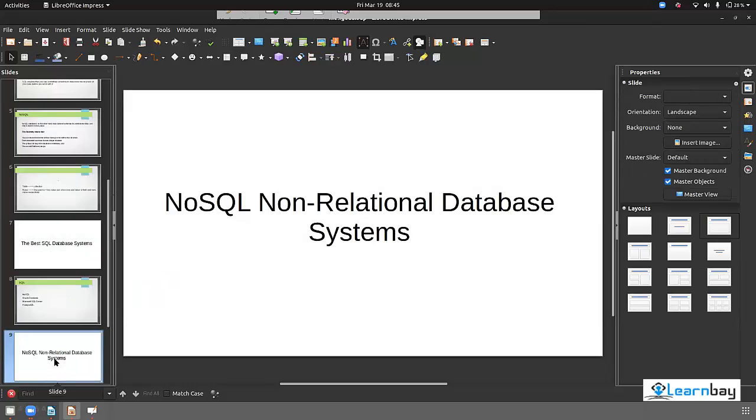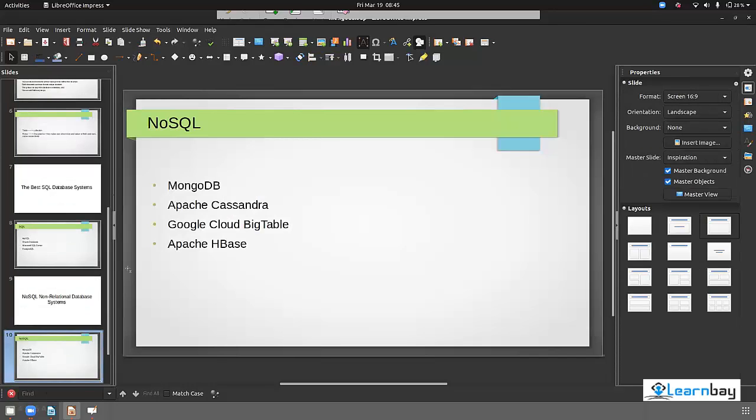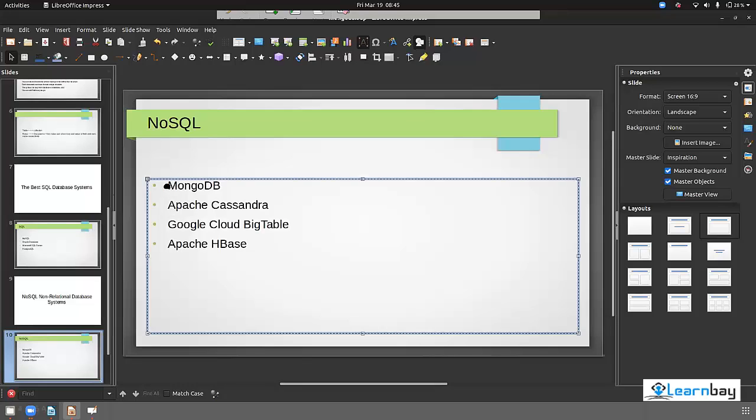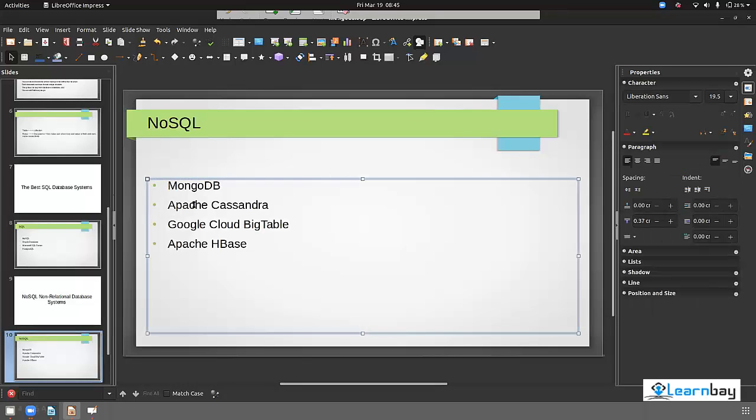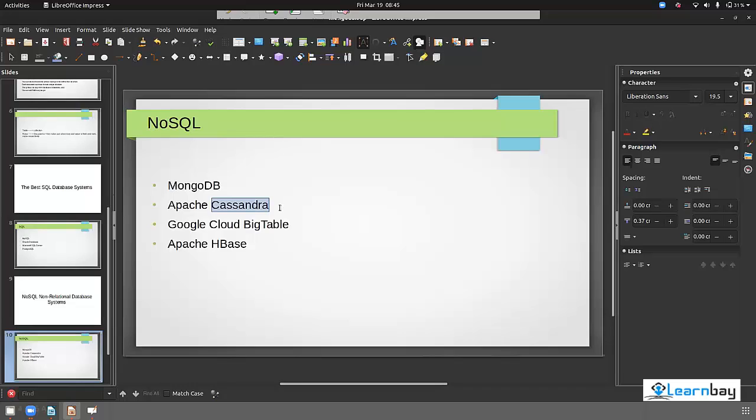Now let's see the non-relational NoSQL databases. The famous one that I will talk about is MongoDB. Then Apache Cassandra, which was developed by Facebook. Then we have Google Cloud Bigtable, and then Apache HBase.